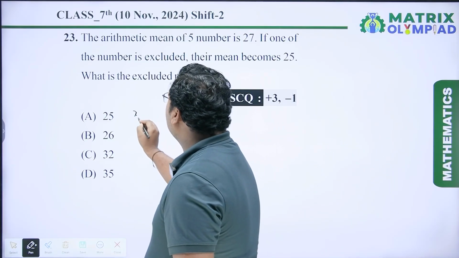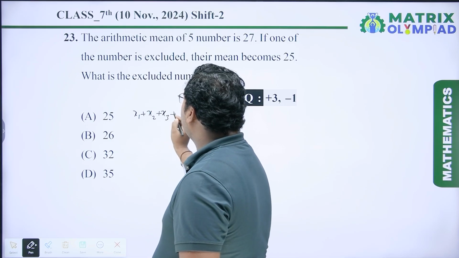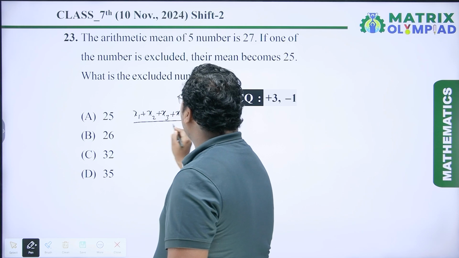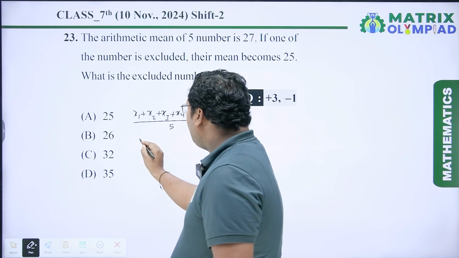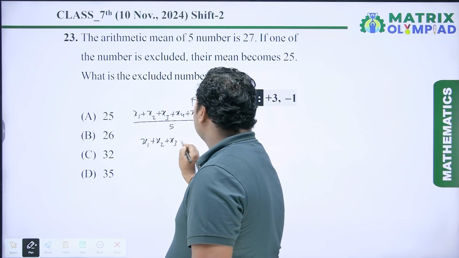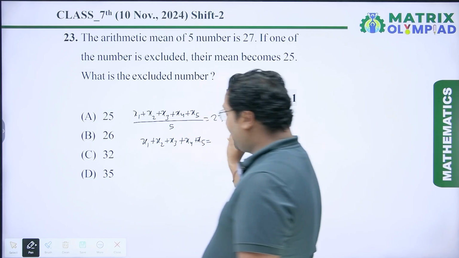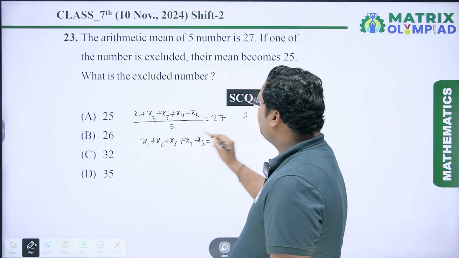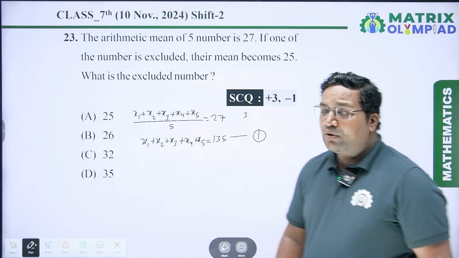So the arithmetic mean is x1 plus x2 plus x3 plus x4 plus x5 upon 5 is equal to 27. Here x1 plus x2 plus x3 plus x4 plus x5 is equal to 5 into 27, which is equal to, 5 7s are 35, carry 3, 5 2s are 10, 10 plus 3 is 13, so 135. It is equation number 1.